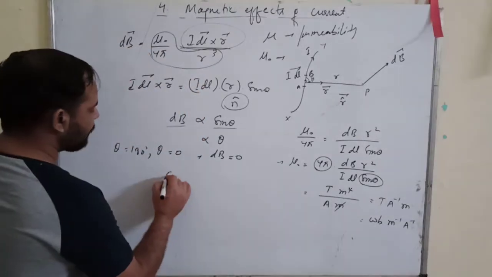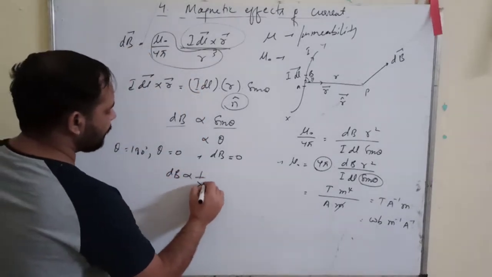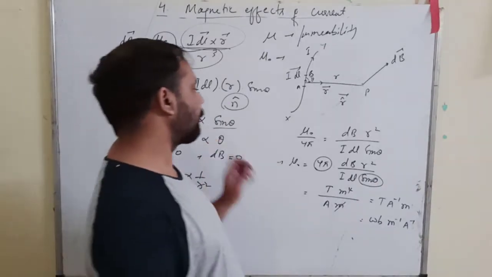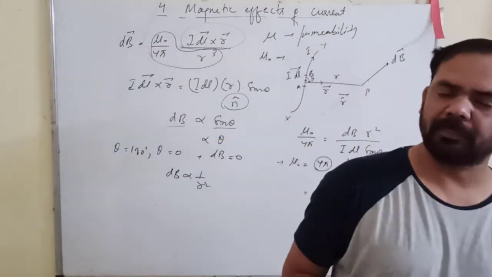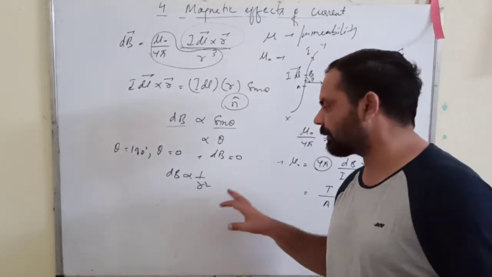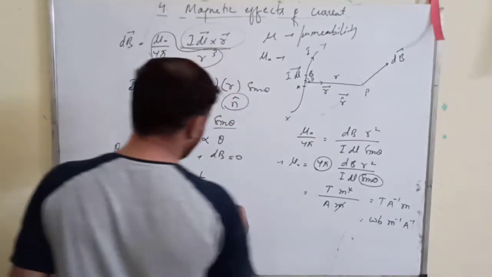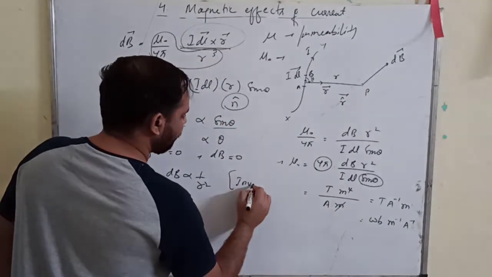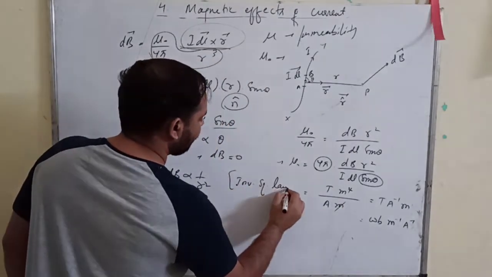Then the second thing is that dB is inversely proportional to r square. One more thing you can observe is that the strength of the magnetic field is inversely proportional to r square, which means the magnetic field follows the inverse square law.